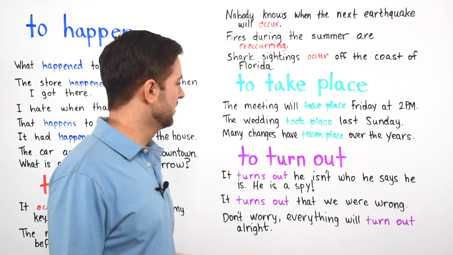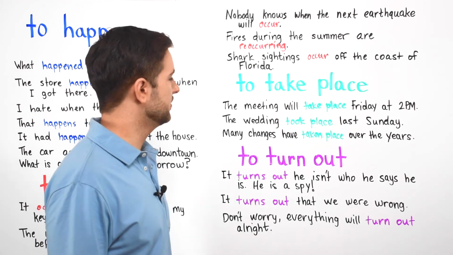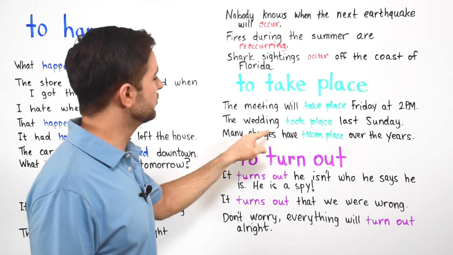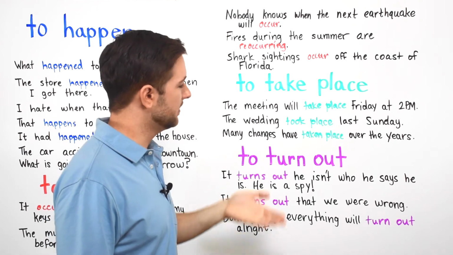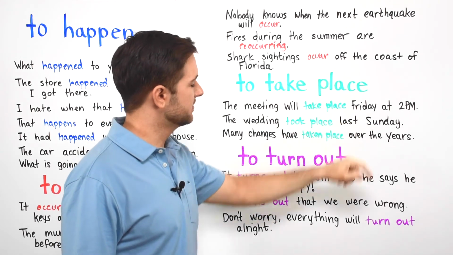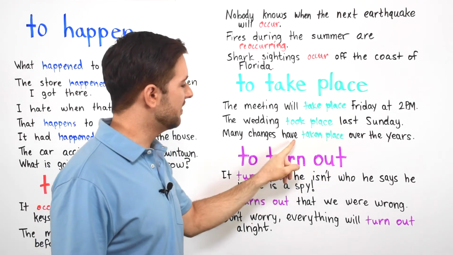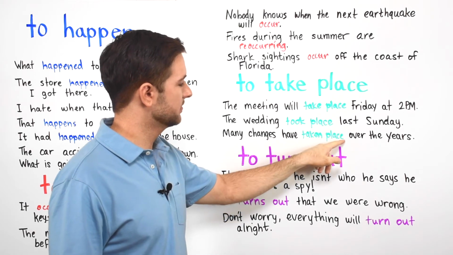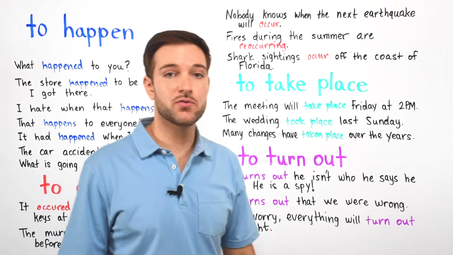That sounds good. The wedding, when two people get married, you have the man, the groom, and then you have the bride, who is the woman. The wedding took place, so we're talking about the past, something that already happened. The wedding took place last Sunday. And then finally, many changes have taken place over the years. We have the past participle, have taken place. You remember from the previous lesson? Many changes have taken place over the years.